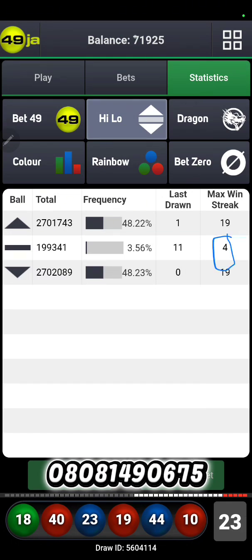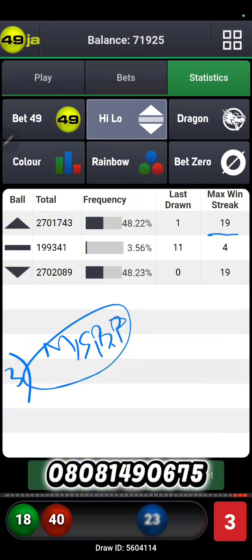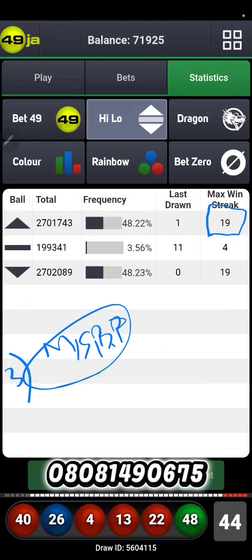All you need, as I stated, is to go through the period of momentum, which is the third rule for playing high-low. Momentum, slack, balance, rebalance. Once you get all those, you can look for a perfect entry position, and then you start staking. You can get 7 out of 10, 8 out of 10, in fact 10 out of 10, because according to what you can see here, high has a max win streak of 19. So if anybody got in at a very decent position, you would have on a given day won 19 draws straight. But as I did state, you are only looking to go for 10 to 15, and you are not even looking for straight wins.